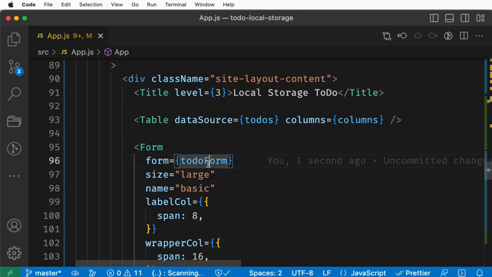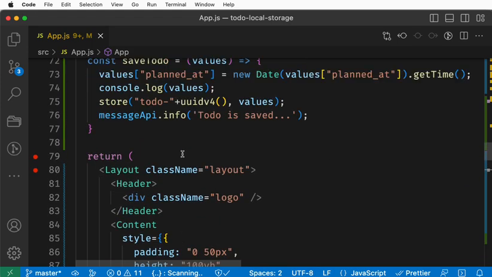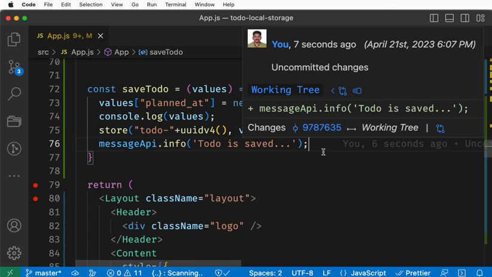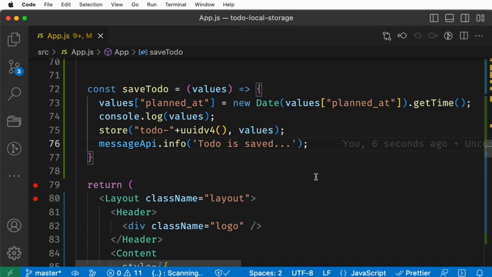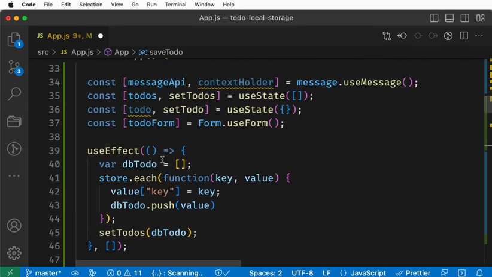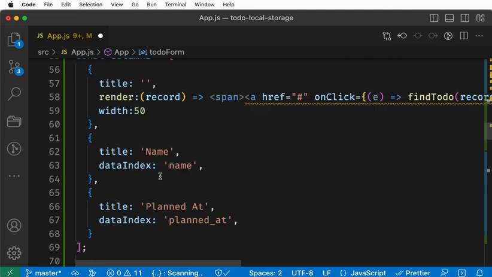We can remove it because when you load, we are not showing the todo in the form itself. So here, for example, we created a form hook, right? The todoForm.